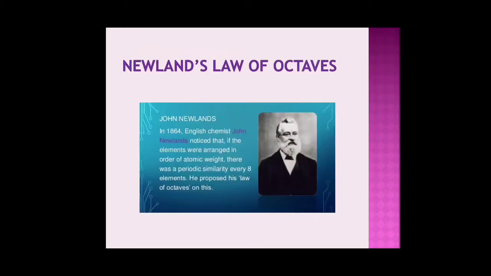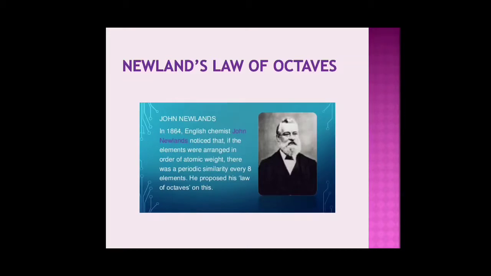After Dobereiner, it was Newlands who came up with his law of octaves. He arranged elements in order of atomic weights, and there was a periodic similarity in every 8th element. So he proposed his law of octaves.